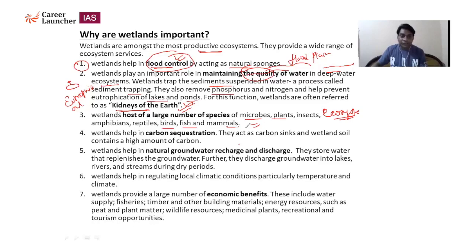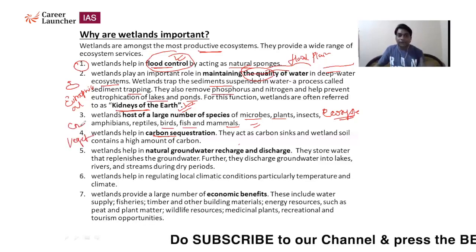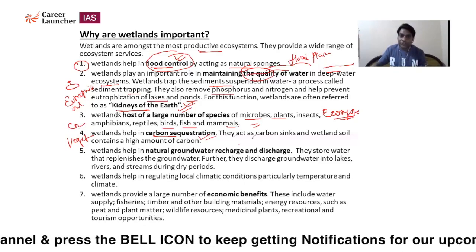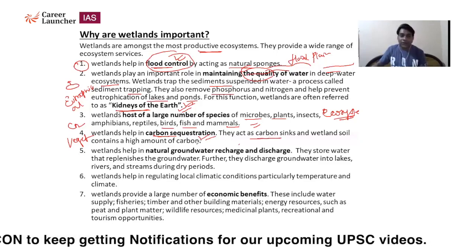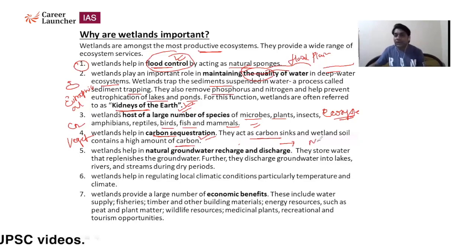Wetlands help in carbon sequestration. Carbon sequestration basically means absorption of atmospheric carbon dioxide for a long period of time. Like vegetation and dense forests, they absorb carbon dioxide from the atmosphere during the process of photosynthesis. So we use the term carbon sequestration. They act as a carbon sink, and wetland soil contains a high amount of carbon. This is one of the important natural ways through which we can control climate change.